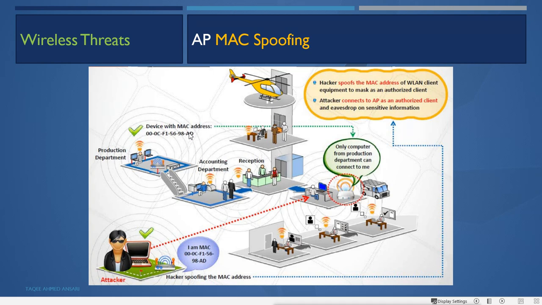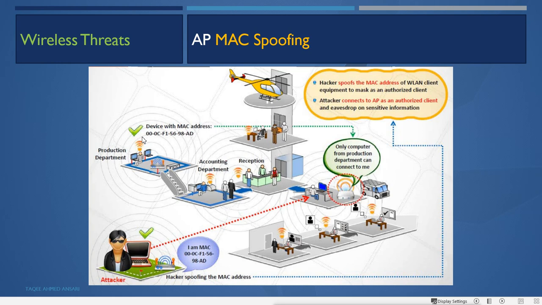It will try to connect to the AP, and because the MAC address it uses is allowed to connect, it will also connect to the AP, and then it can get the data information or sensitive information from that AP. So the hacker is spoofing the MAC address, saying, "I am Mac, this is my MAC address," but it is actually this machine's MAC address.